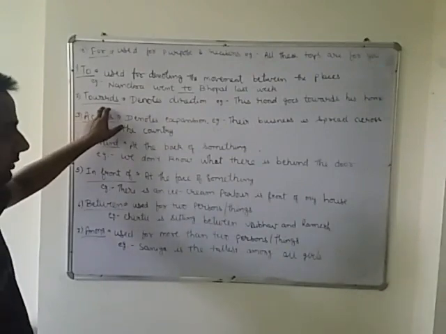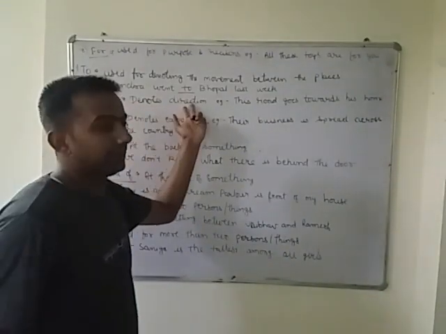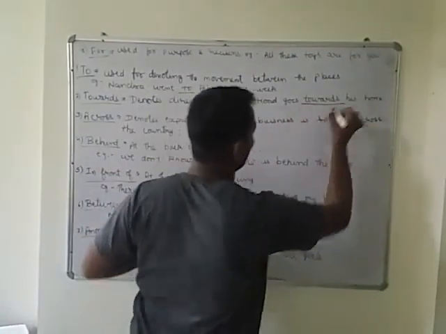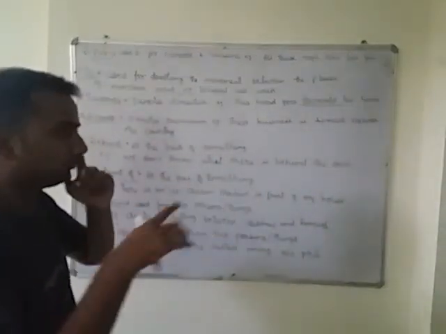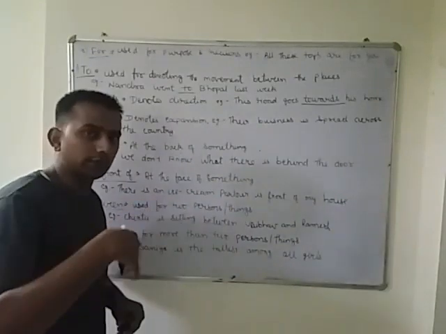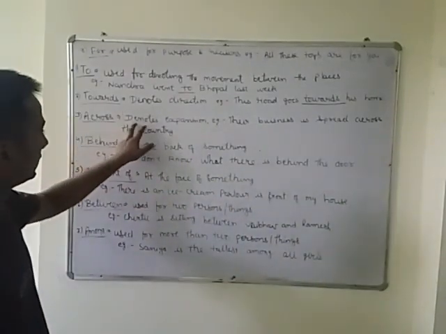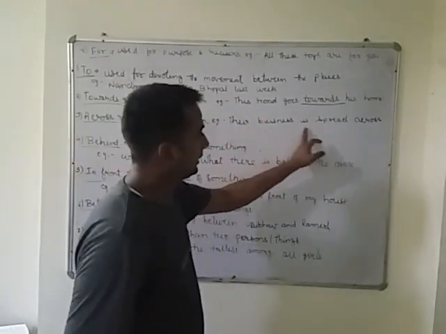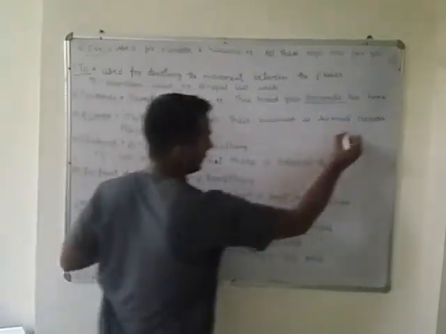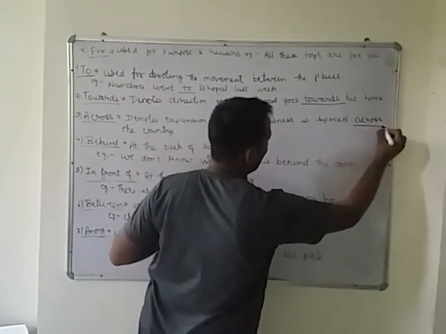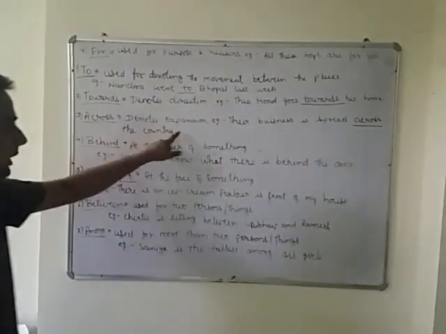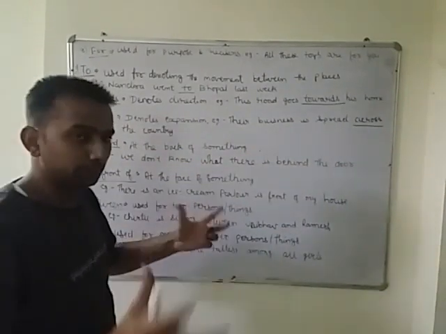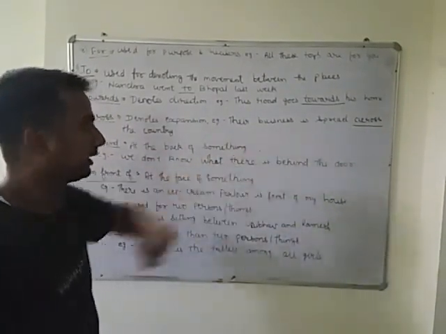The second is towards. Towards denotes direction. For example, this road goes towards his home. This road is showing the direction. The next one is across, which denotes expansion. For example, their business is spread across the country. It shows the expansion. The business is expanding, so when something expands, we use the preposition across.